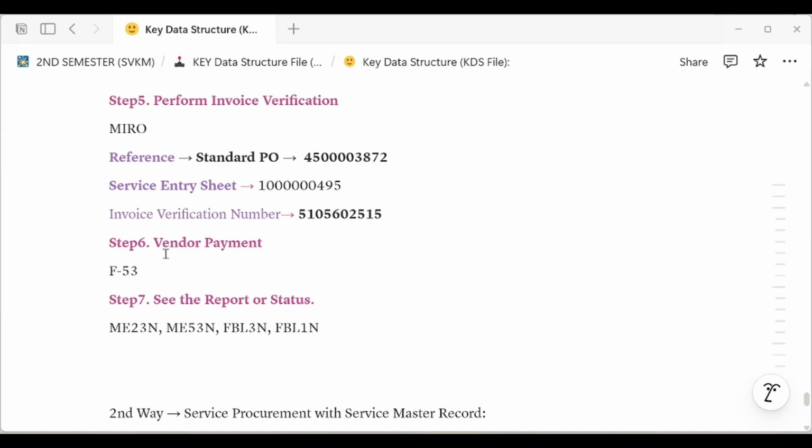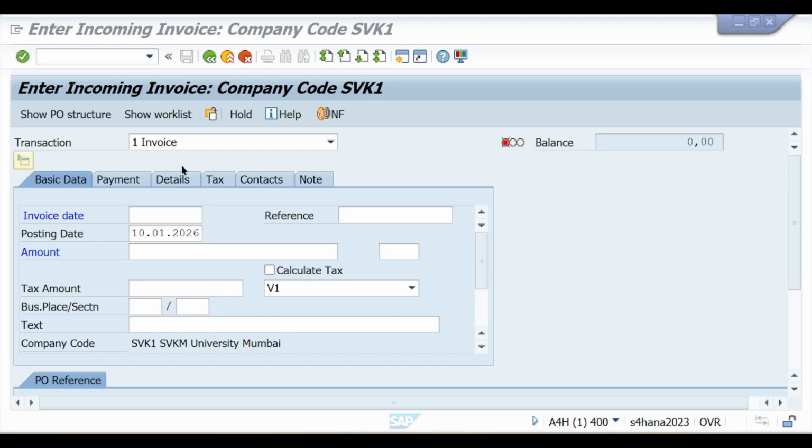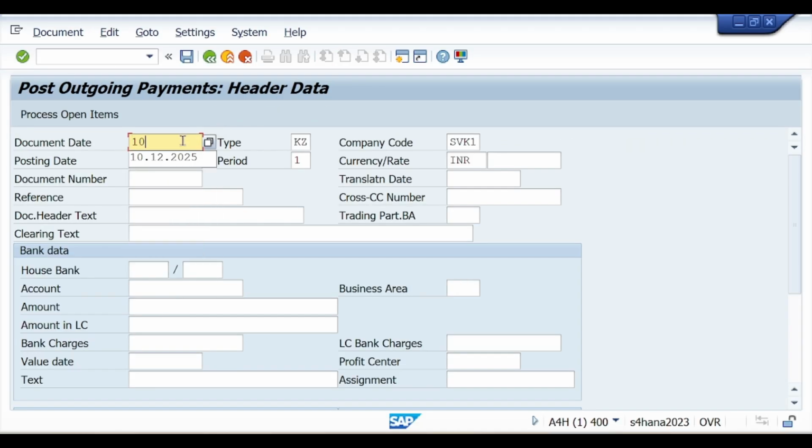Okay, now vendor payment. So for vendor payment use T code F53. Okay, go to the SAP system, use T code F53, press enter. So enter today's date.